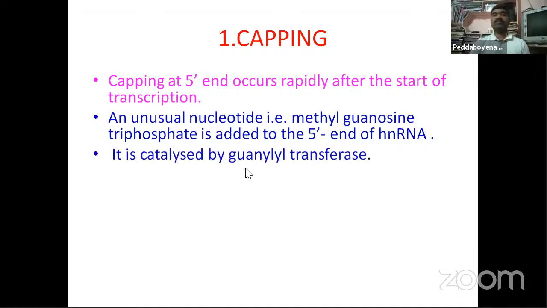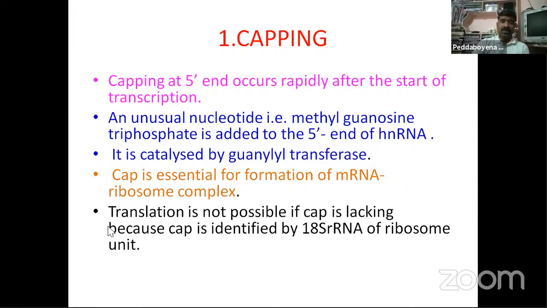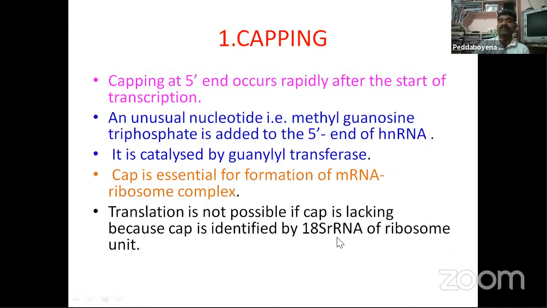It is catalyzed by guanylyl transferase. The cap is essential for formation of the mRNA-ribosome complex. Translation is not possible if the cap is lacking, because the cap is identified by the 18S rRNA of the ribosome unit.